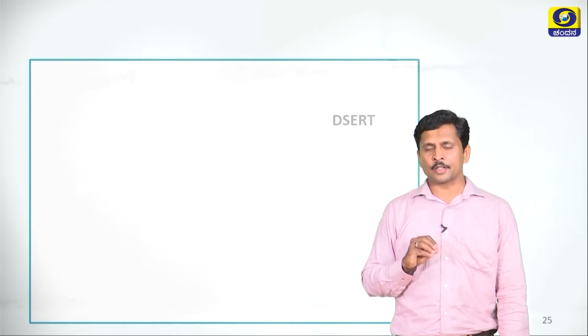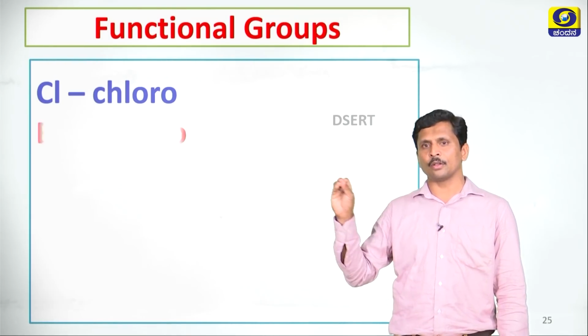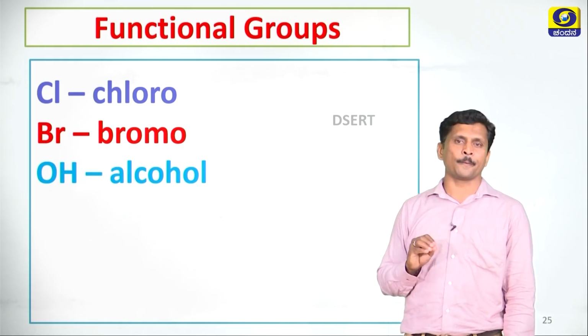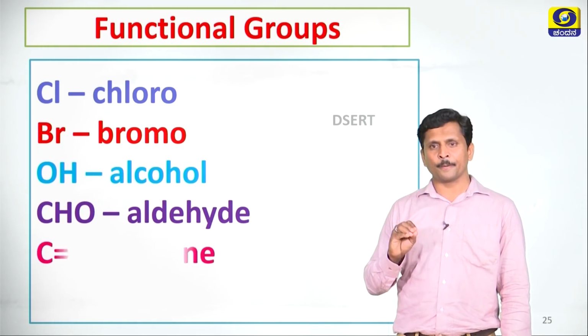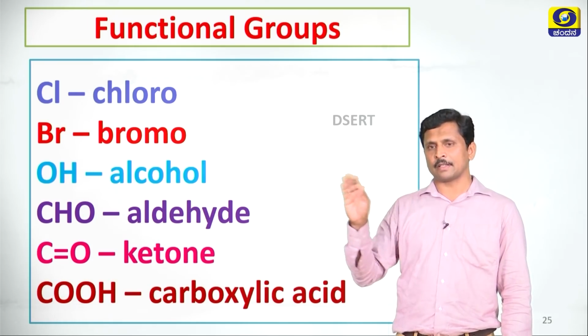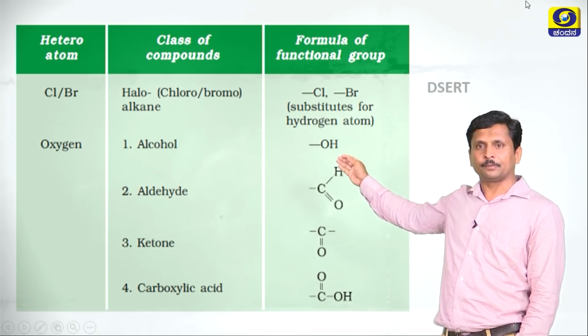Let us discuss some functional groups. Cl means chloro, Br means bromo, OH means alcohol functional group, CHO means aldehyde functional group, C double bond O means ketone, COOH means carboxylic acid. Let us see the table.